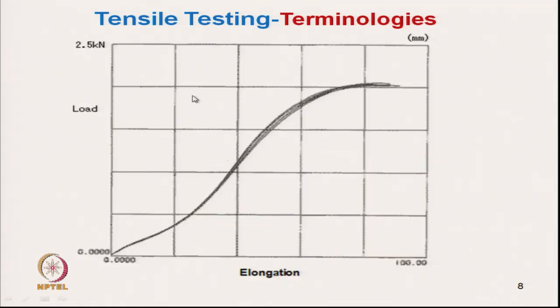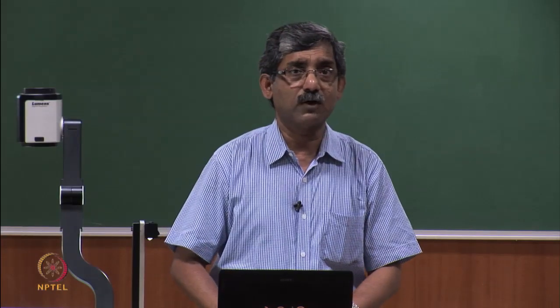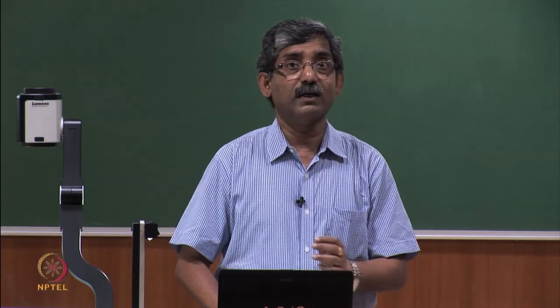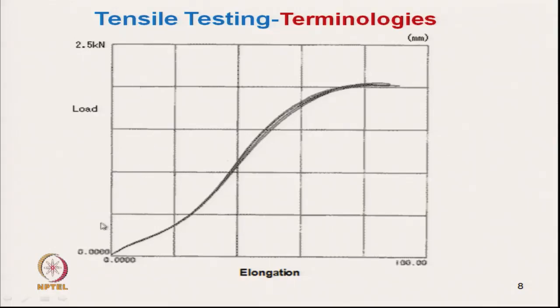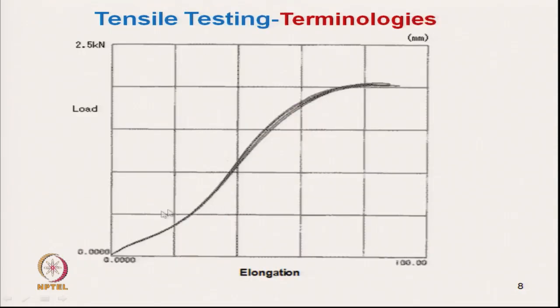So, we cannot use the term stress in terms of mass force per unit cross sectional area. This is the typical stress load elongation curve for any fiber or textile material. Now, try to see here, this is the typical curve I have drawn, and this curve is taken from almost this type of fiber.